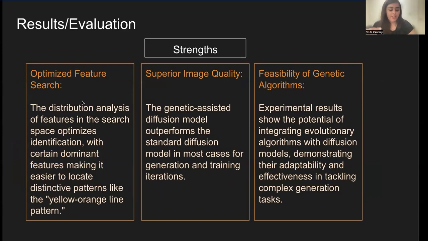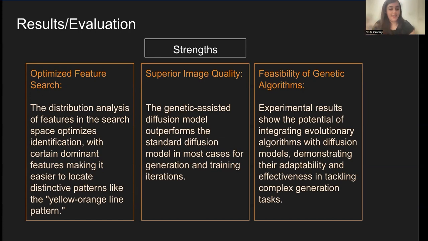This brings us to a couple of strengths of the evolutionary assisted diffusion model. They are able to locate distinctive patterns like the yellow-orange line, as you can see in the previous slide. The quality of the image generated and the feature recognized is superior in most cases when the diffusion model is used with the genetic algorithm. This shows potential promise for integrating evolutionary algorithms with diffusion models.